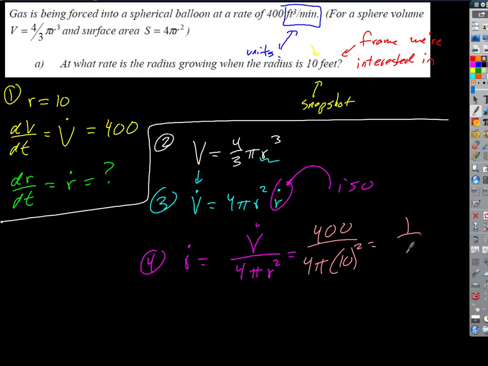So 1 over pi, what should our units be? Feet per minute. Isn't that cool? That tells us exactly at that time, when the volume is 400, that is the rate at which the radius is increasing. Just like we could say at some time during our trip to Hermiston, we're going to have a specific speed on the speedometer. Same kind of thing.